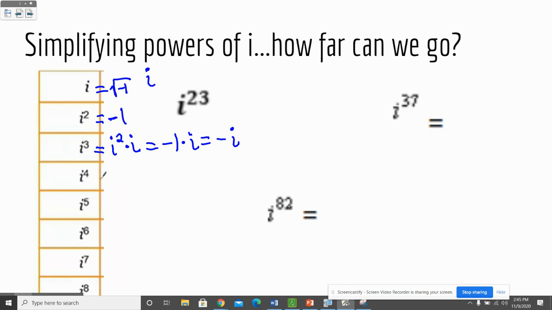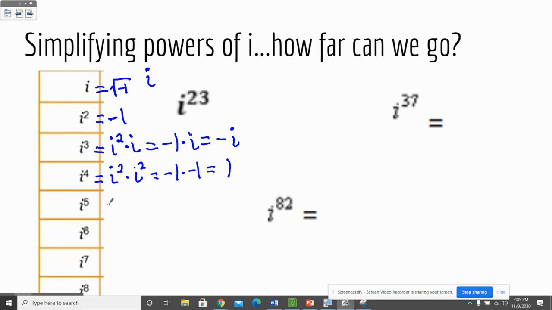What happens with i to the fourth? Well, i to the fourth is super special because I'm going to take i squared times i squared, and that gives me negative 1 times negative 1, which gives me positive 1. That's great. So now I get 1. So what do you think is going to happen when you take i to the fifth? Well, 1 times anything is just itself.